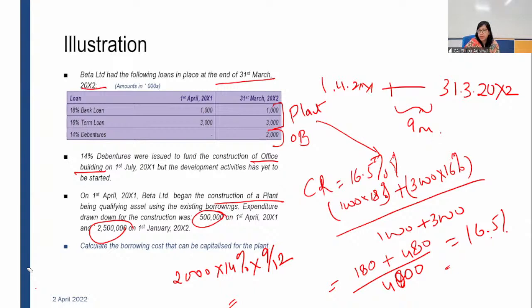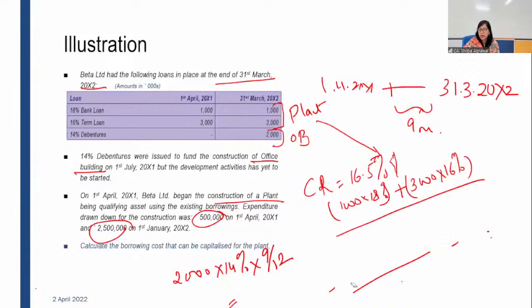Just for space, I am reducing the size because I believe this has been understood.